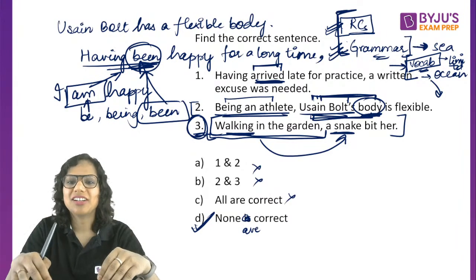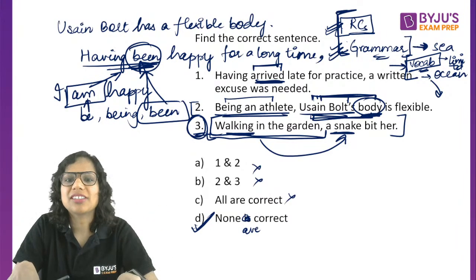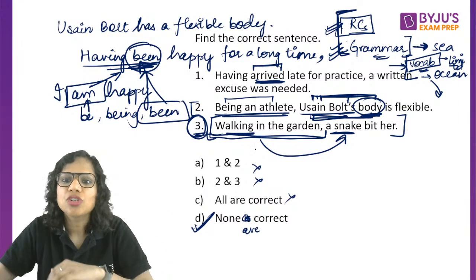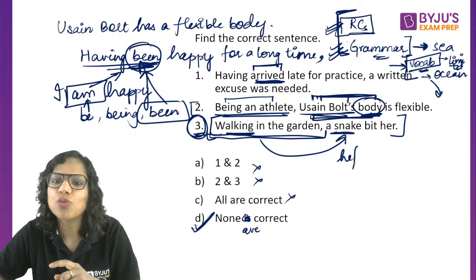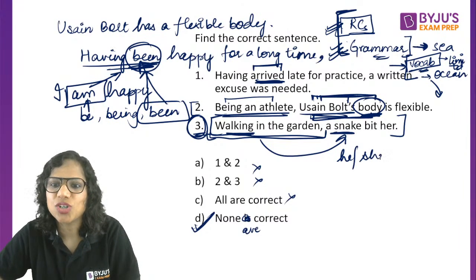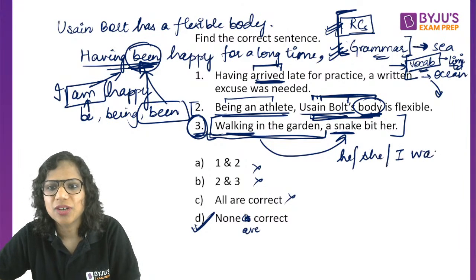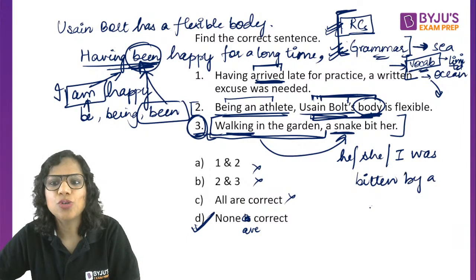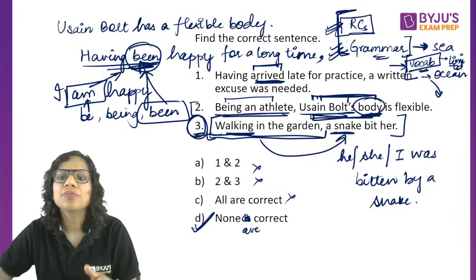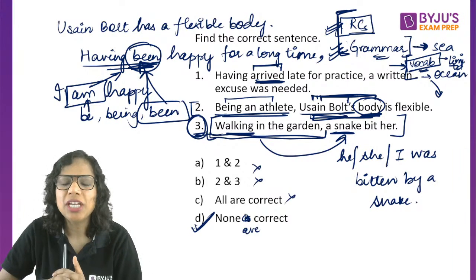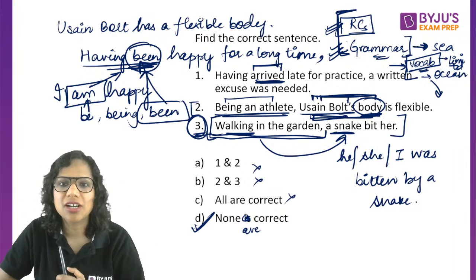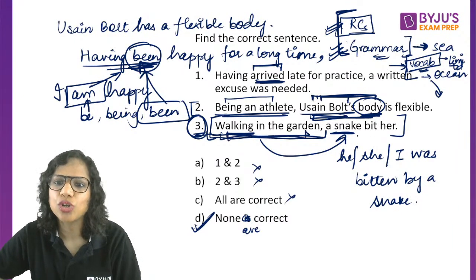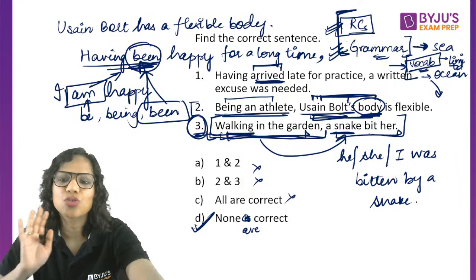While walking in the garden, I was bitten by a snake, or she was bitten by a snake, he was bitten by a snake. So that will make it clear who was walking in the garden. He or she or I was bitten by a snake. Either you put it like this, or another way of writing this sentence would be, while she was walking in the garden, a snake bit her. So either you put the subject in this or you put the subject in this part. It has to be put somewhere.